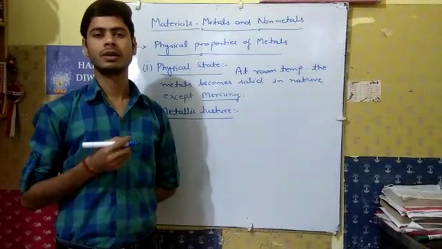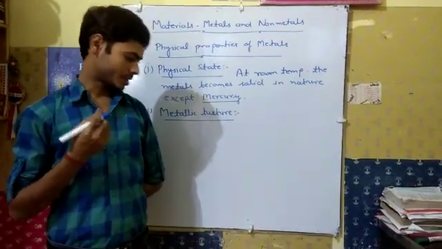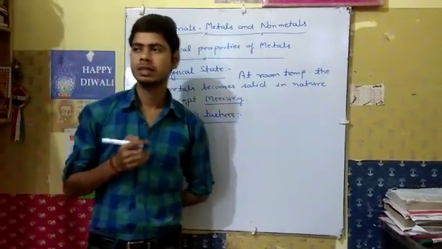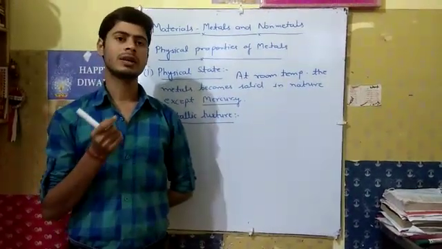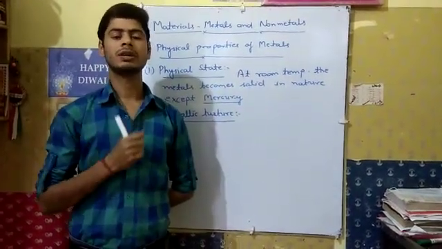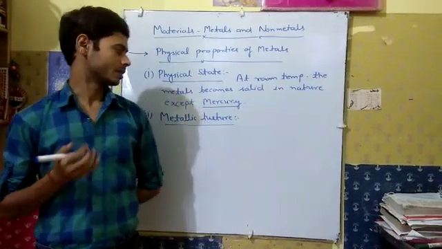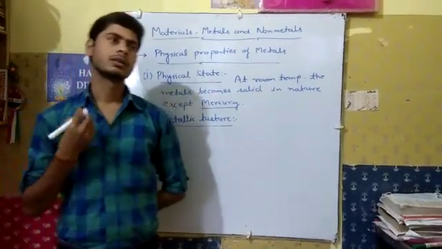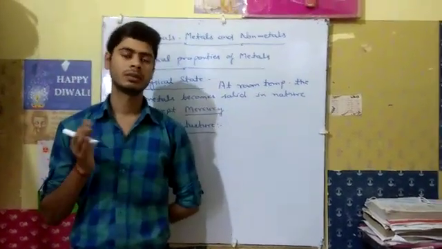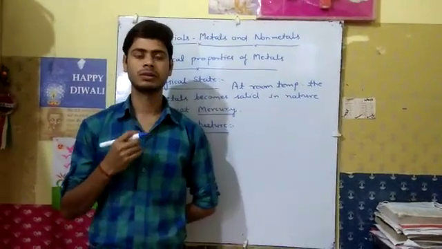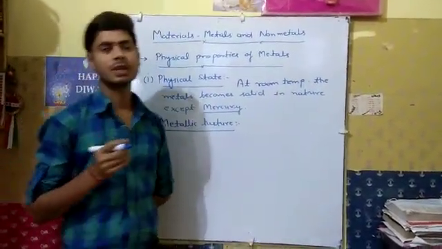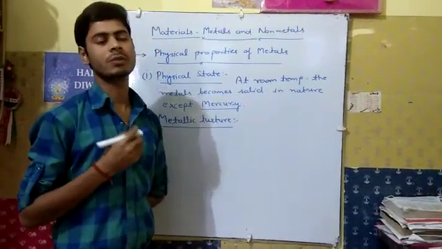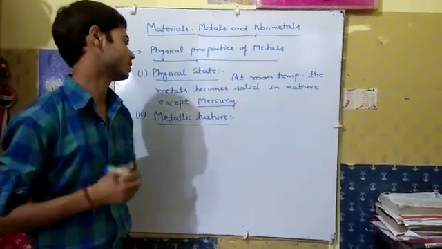For example, if we have a copper sheet, it is yellow in nature, and iron is red and brown in nature. So we can say metals are shining in nature, and that property is known as metallic luster.